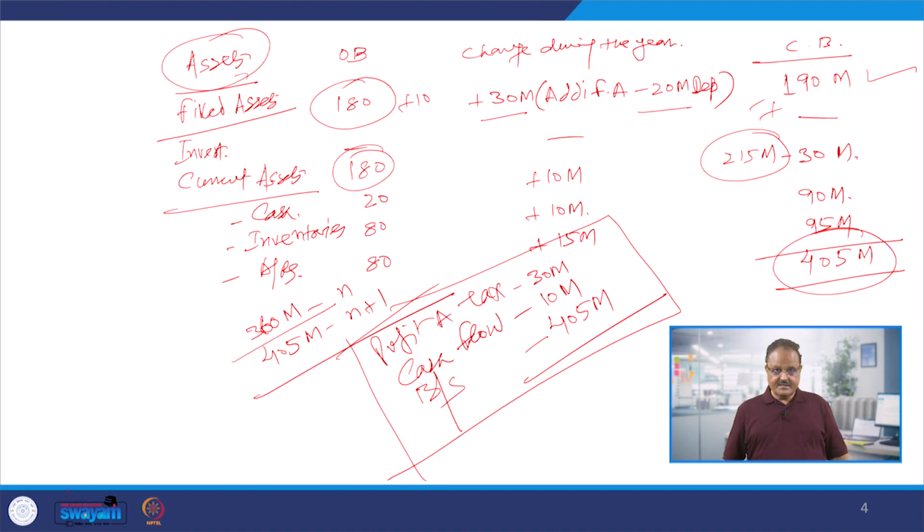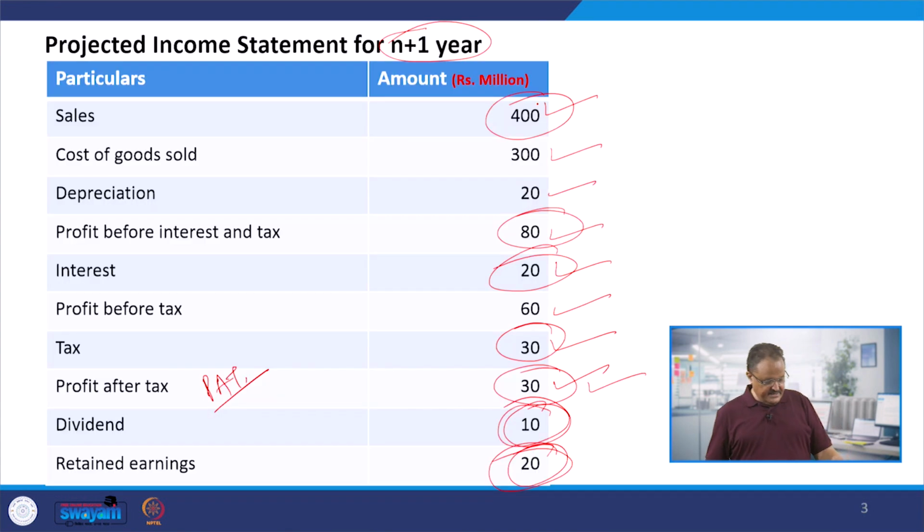And in the first year itself, maybe in the current year, that was the first N year, you call it as, when the balance sheet size was 360 million. But in the first year, N+1 year, it has given all the positive indicators. It has earned the profit, it's not into the loss. Profit is also impressive against the total sales. Of the total sales were how much? If you see here, against the total sales of the 400 million, it has generated a profit after tax in the first year itself of the 30 million, which is not a bad amount.